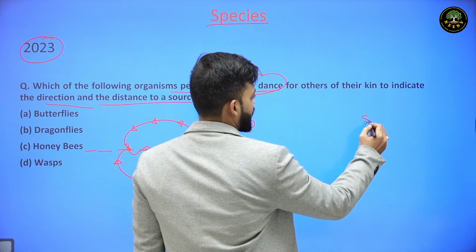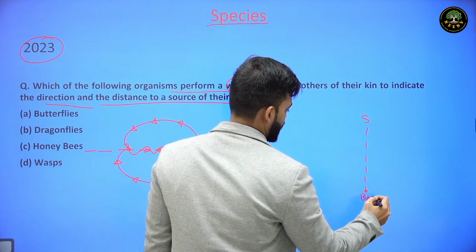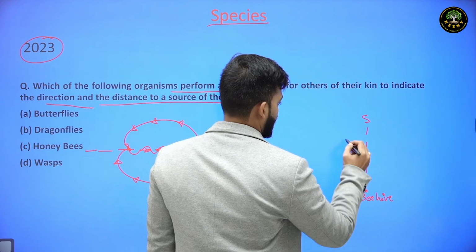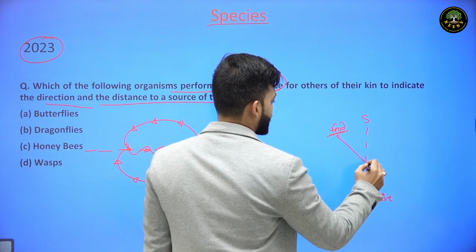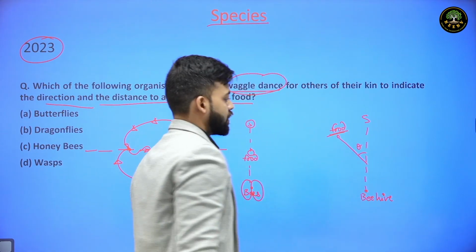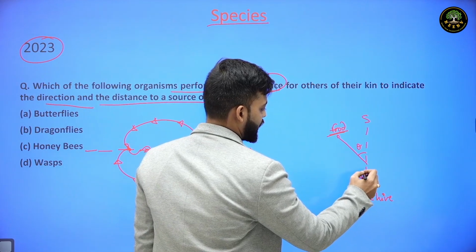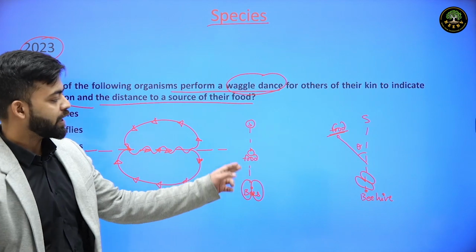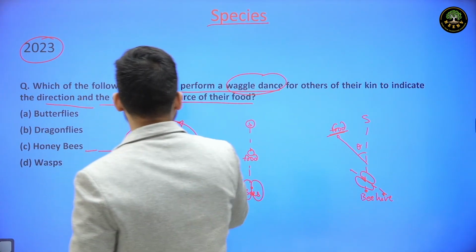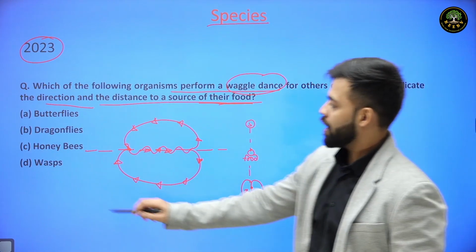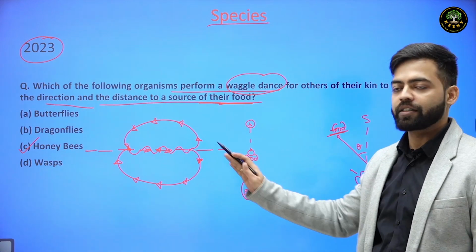Suppose this is sun, this is beehive, and here the source of food is there. So it is basically making an angle. Suppose this is making an angle theta. So the waggle dance will be at an angle theta. So they are basically telling the direction as well as they also tell the distance of their food. So honeybees perform this waggle dance to showcase their kin the direction and distance of the food source.